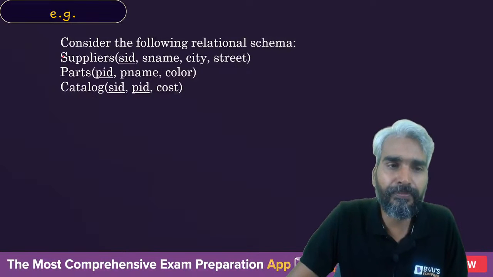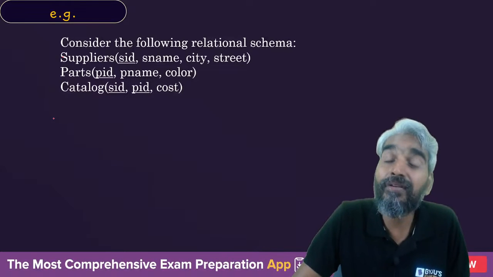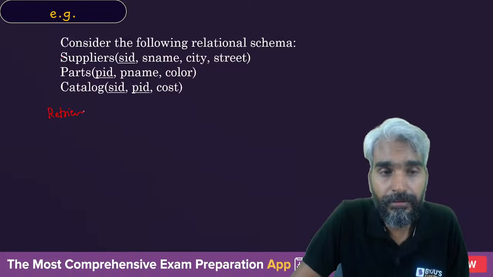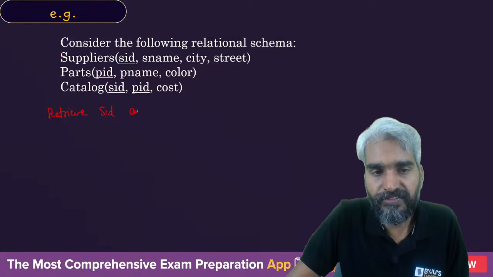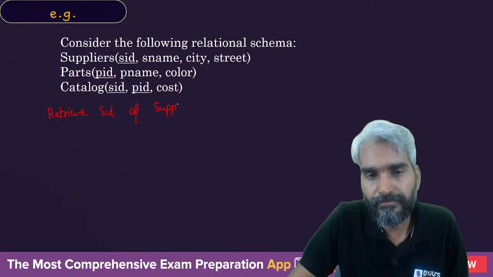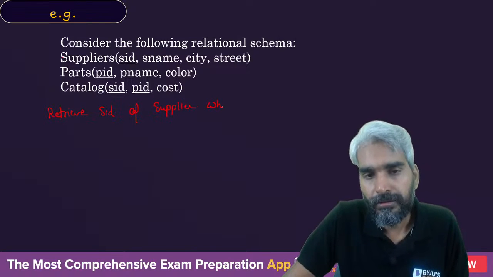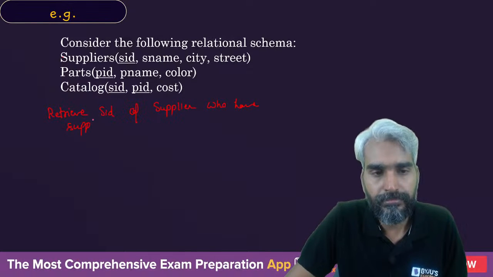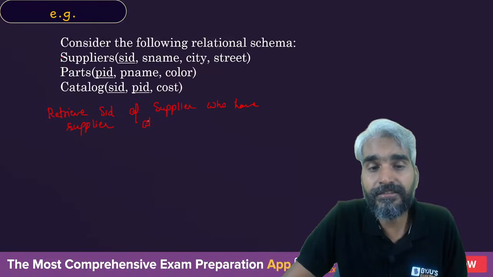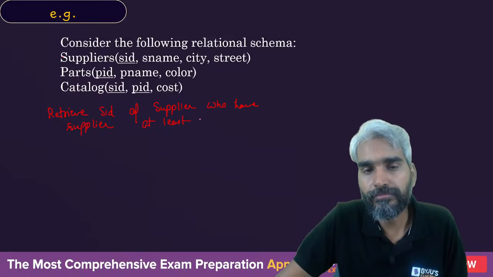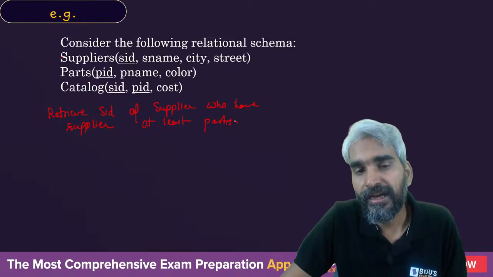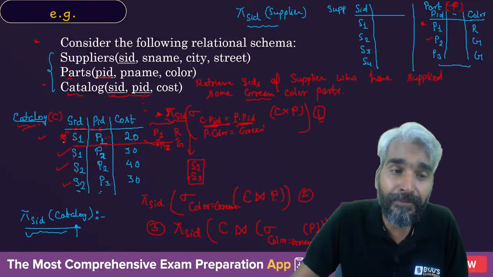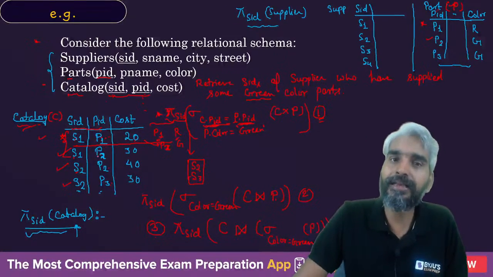So that's one thing. Let's look at another problem. If I ask you to retrieve the SID of suppliers who have supplied at least two parts, what will you do? If a supplier has supplied at least two parts, corresponding to that supplier there will be two tuples in the catalog table.